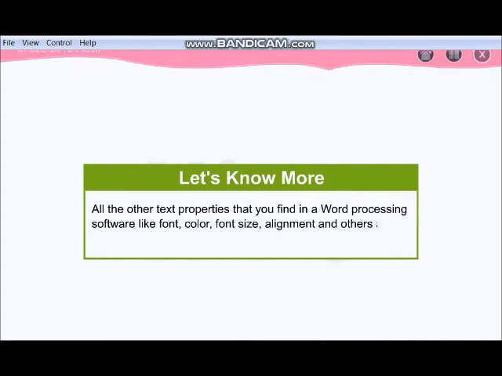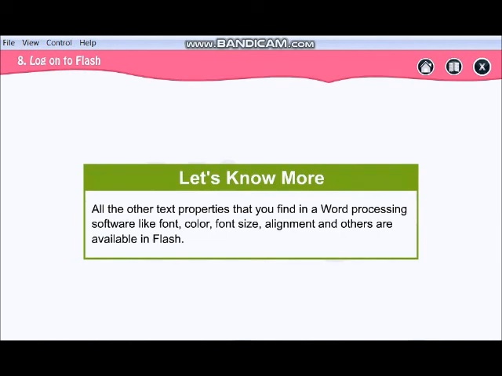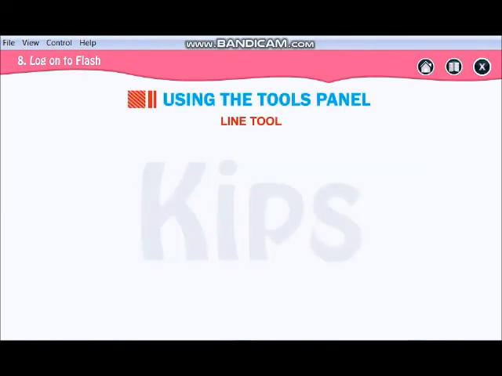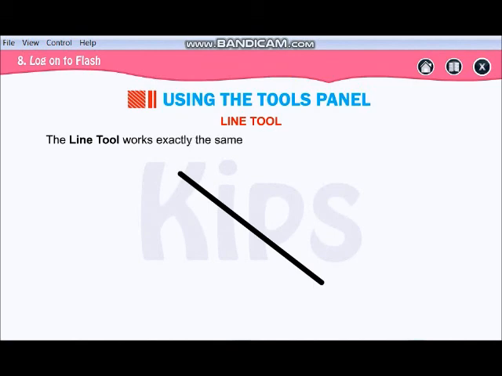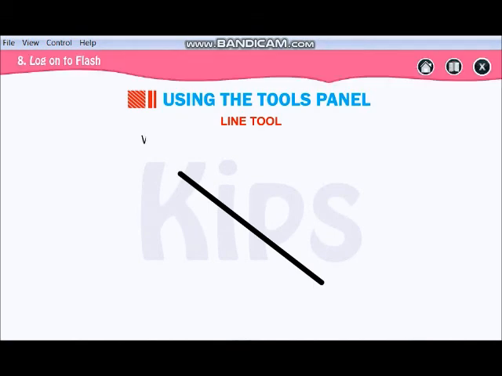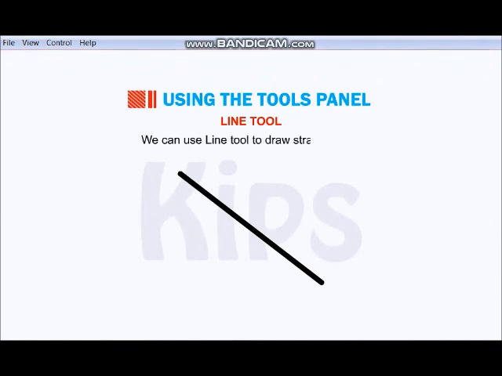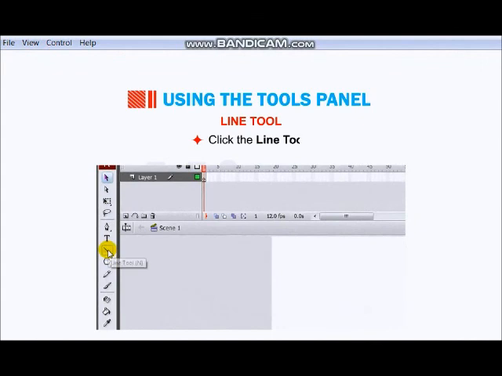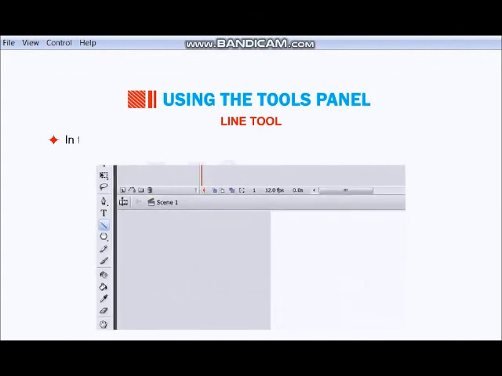Now for text, the font, size and color options are similar to the MS Paint tool. Now this is your line tool, exactly the same as the line tool in Paintbrush. It is used to draw straight lines. Click on this line tool.